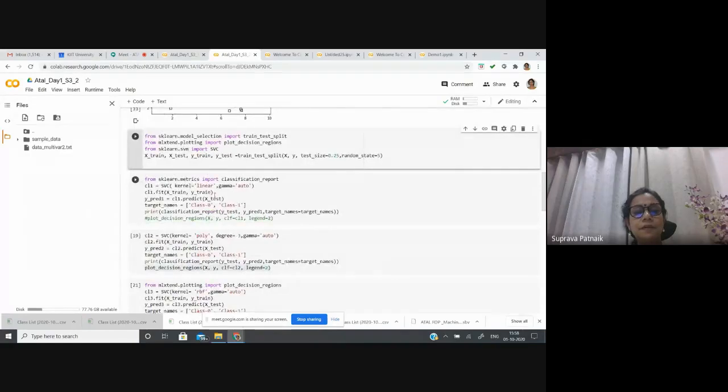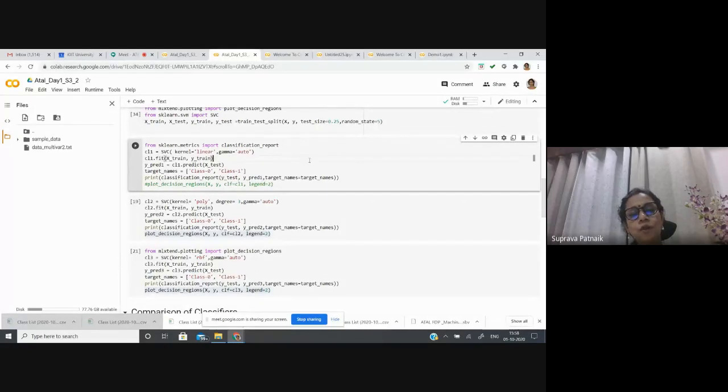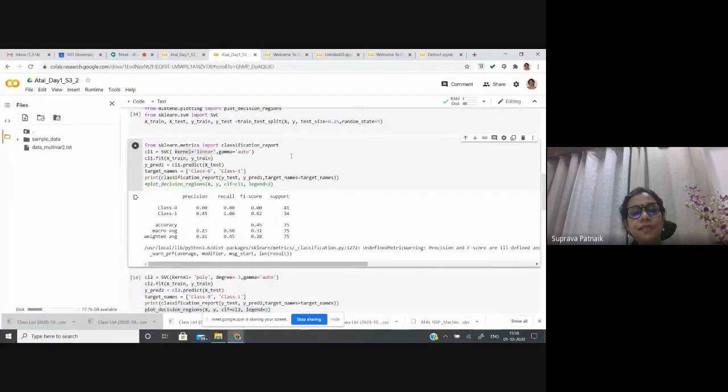So let me first fit the model. Here I have taken a linear kernel. I'll show you the difference with this kernel selection. If I take a linear kernel, a straight line, and using that kernel I predict the values, you can see that I'm getting an accuracy of only 0.45. That means it is really not doing any classification.